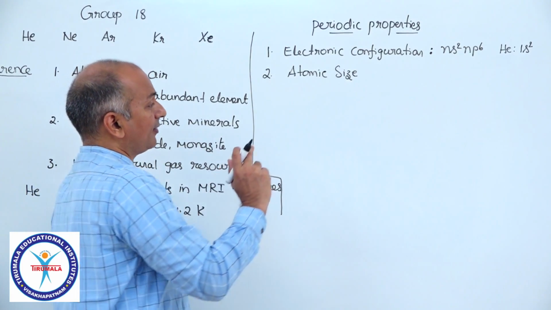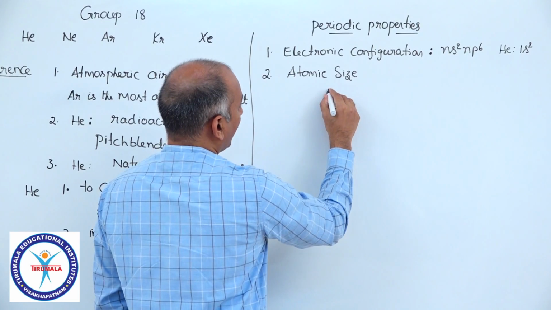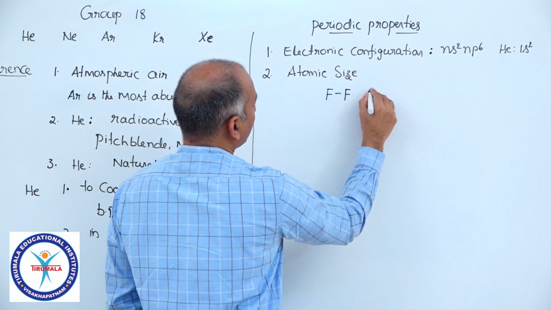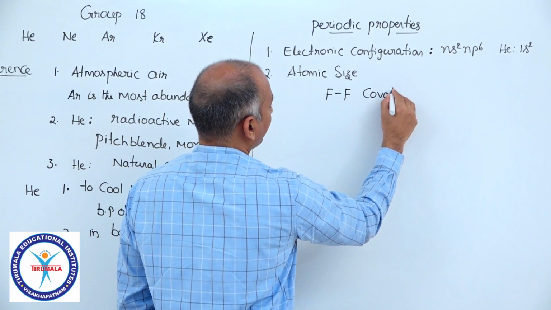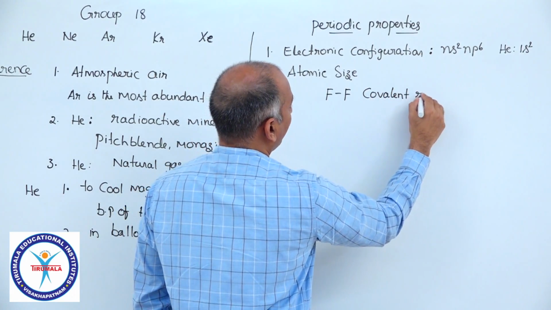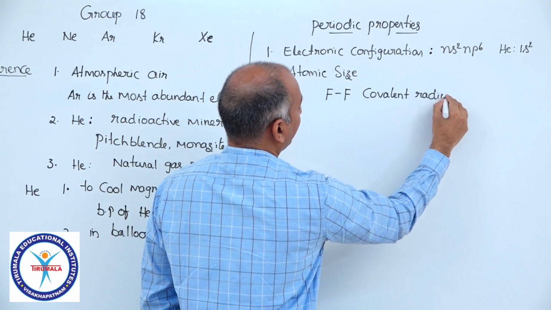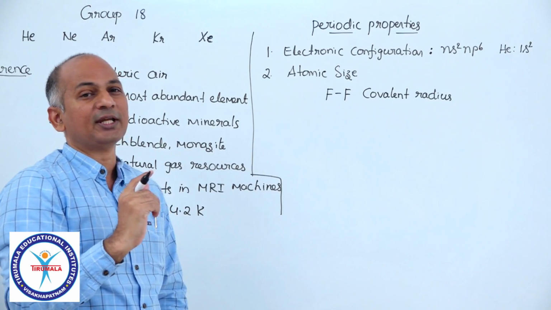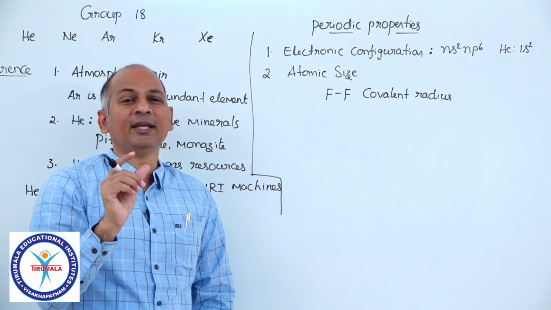In fluorine, for example, when you study atomic size, we study covalent radius, the covalent radius of fluorine. That means half of the internuclear distance in a fluorine molecule.